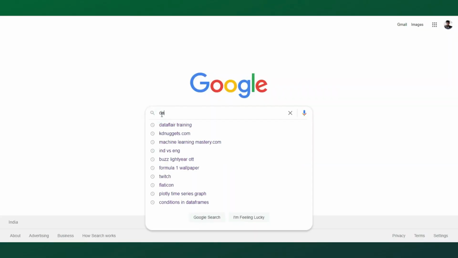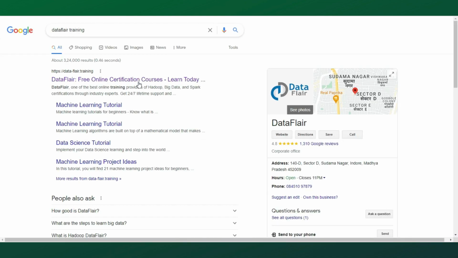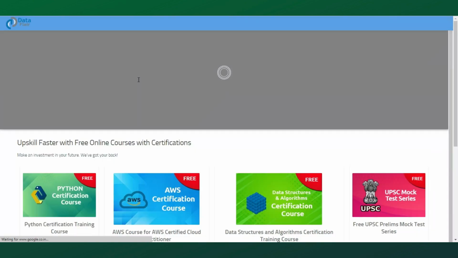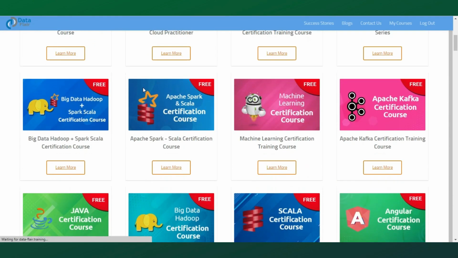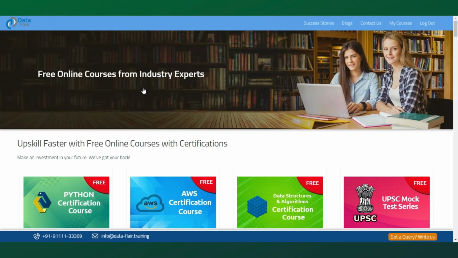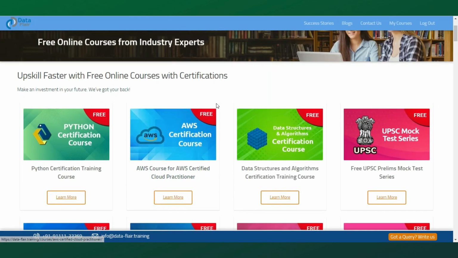Okay. And the final one is Dataflow Training. Dataflow Training is one of my favorite sites. Why? Because it helped me to crack my final year project assignment. In my final year, I tried to build one customized CNN architecture to do an image classification problem. At the time, I heavily used these Dataflow Training resources to complete my project. With the help of these resources, I got my O grade on that project assignment.